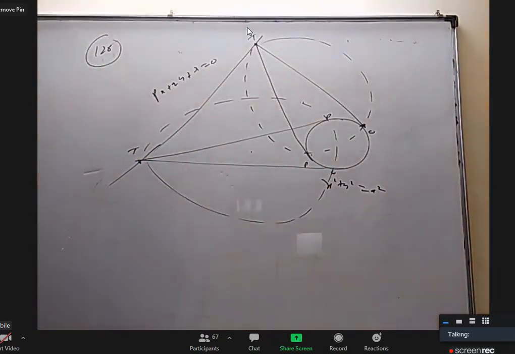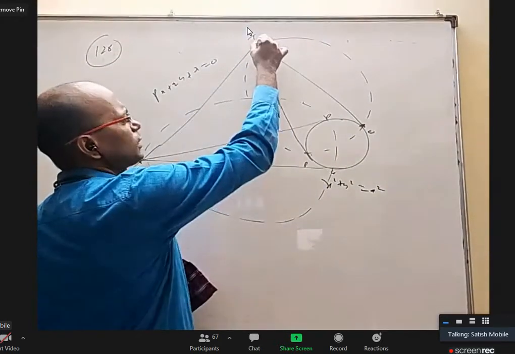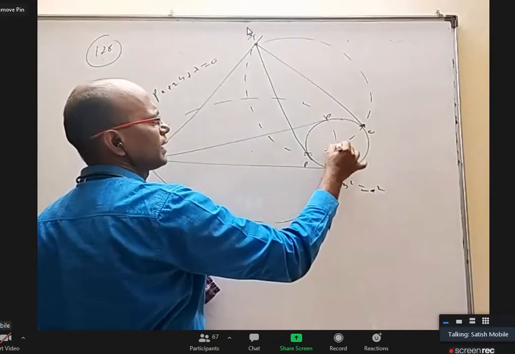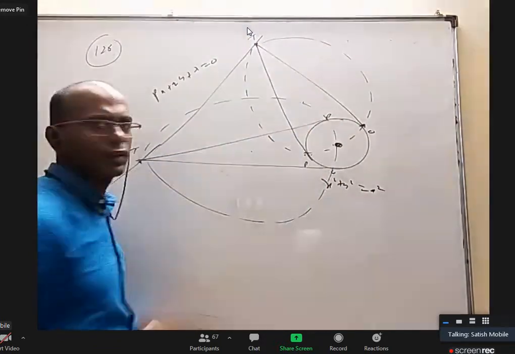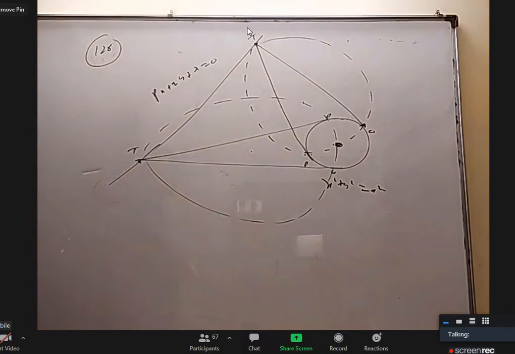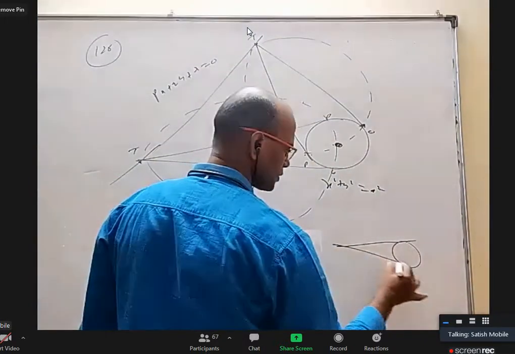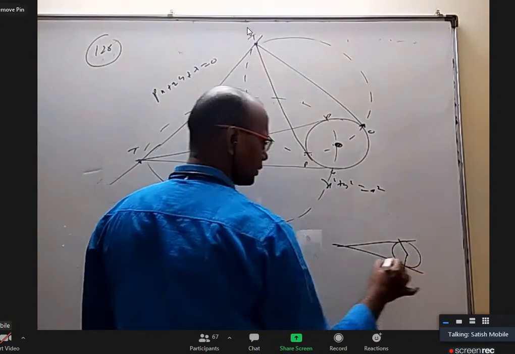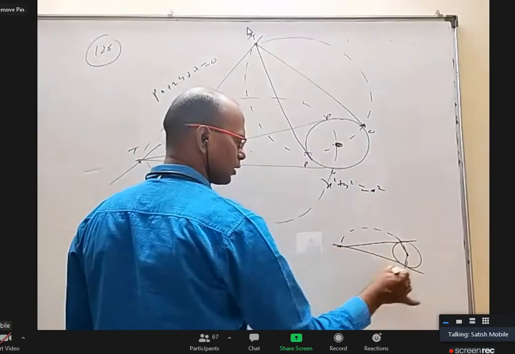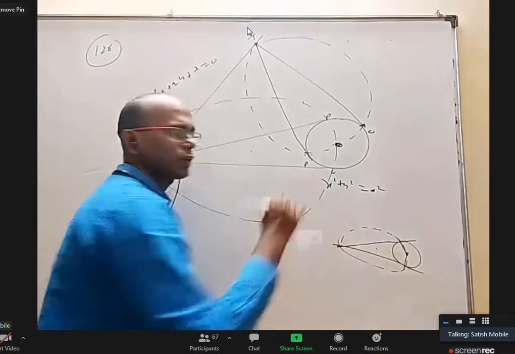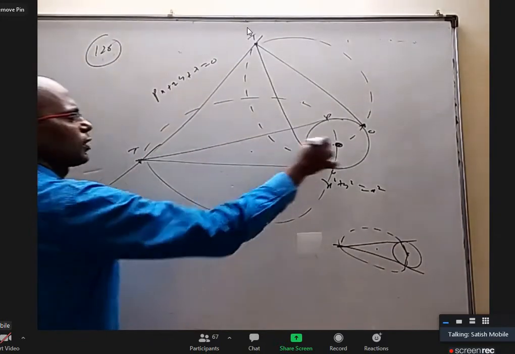But you know very well that the circle passing through these three is nothing but the one having the center and this point as ends of diameter. The circle is there, from an external point you draw two tangents like this. If I take these two as ends of diameter, it will pass through them. So the midpoint of these two. Here also it is the midpoint of these two.